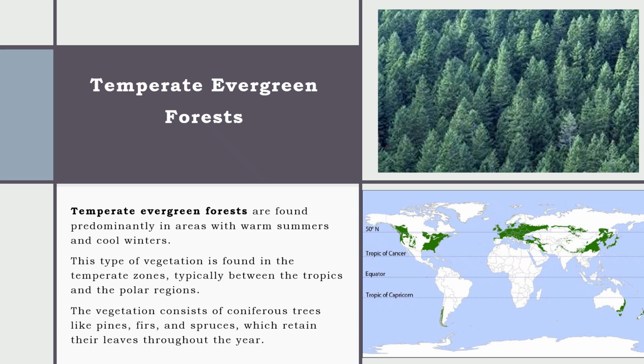Temperate evergreen forests are found predominantly in the area with warm summers and cool winters. This type of vegetation is found in the temperate zones, typically between the tropics and the polar regions. The vegetation consists of coniferous trees like pine, fir, and spruce, which retain their leaves throughout the year.